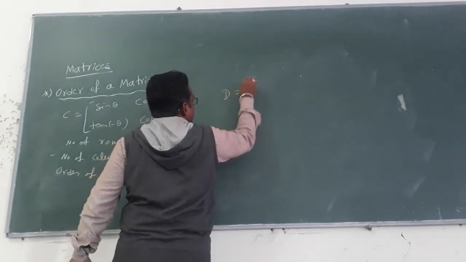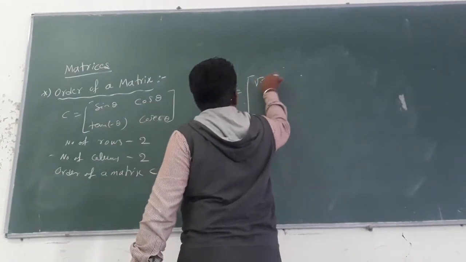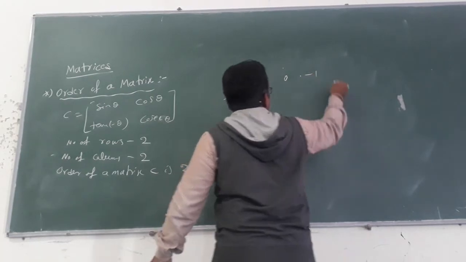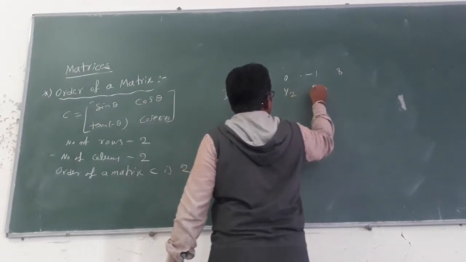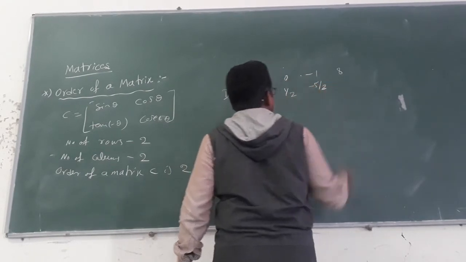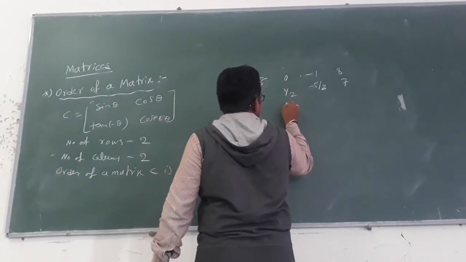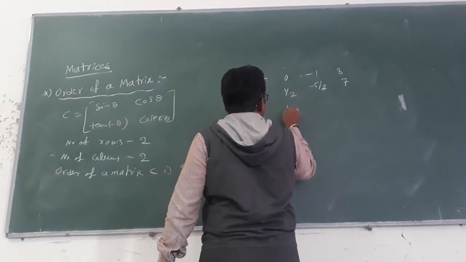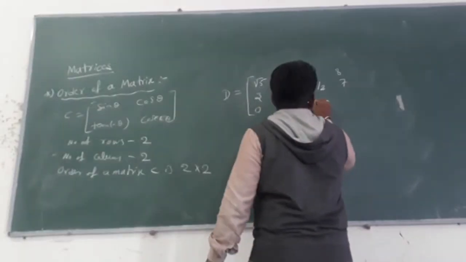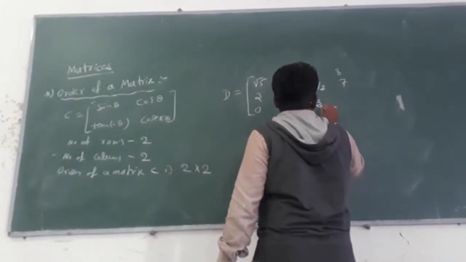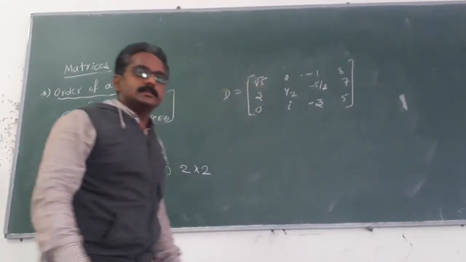Suppose I mention another one. See here.